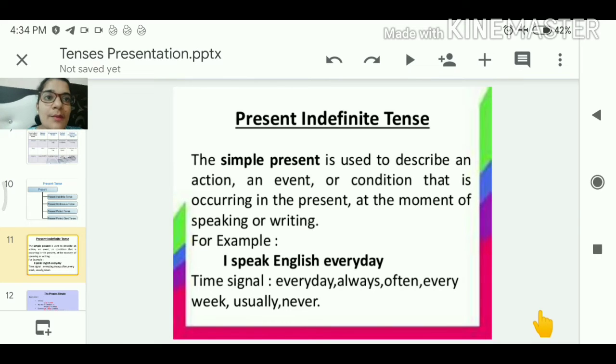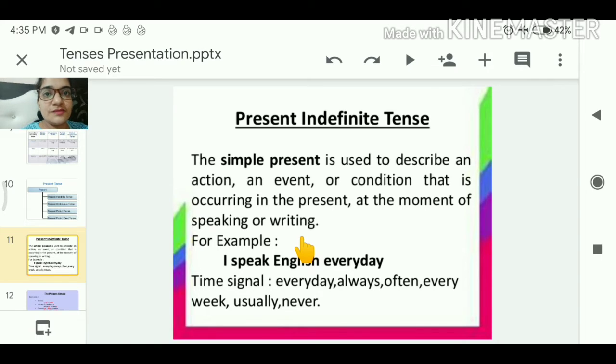Yes, present indefinite. The simple present is used to describe an action, an event or condition that is occurring in the present, जो present में occur हो रहा है at the moment of speaking or writing. Like we are talking with each other.